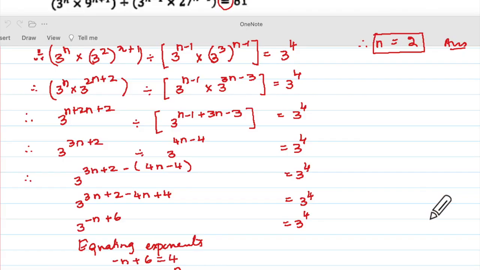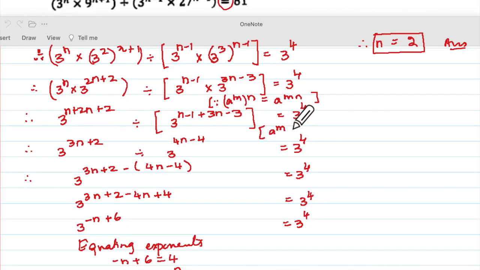Why? I didn't write the reasons. So what is the reason I should write here? A to the power m, bracket, to the power n equal to a to the power mn. Here, what law have I used?